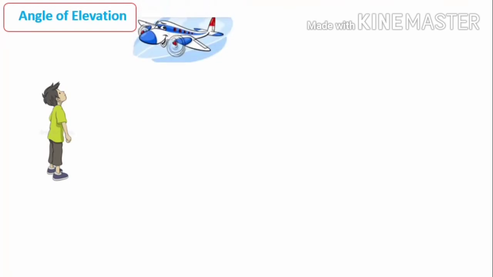Angle of elevation. Suppose if we want to observe an object which is above our head, we must raise our head. For example, a boy who is standing on the ground observes an aeroplane which is flying in the sky. Here, the horizontal level goes this way. Horizontal level we have already discussed, the line which is parallel to the ground and passing through the eye of the observer. And the line of sight goes this way. The line of sight also we have discussed. It is a line connecting the eye of the observer and the point on the object.